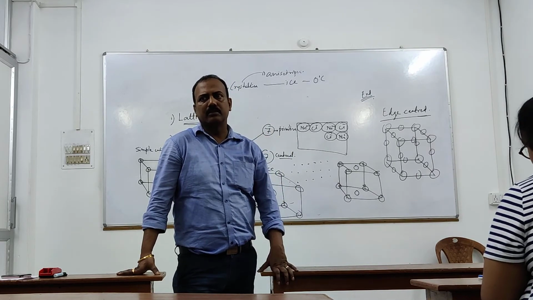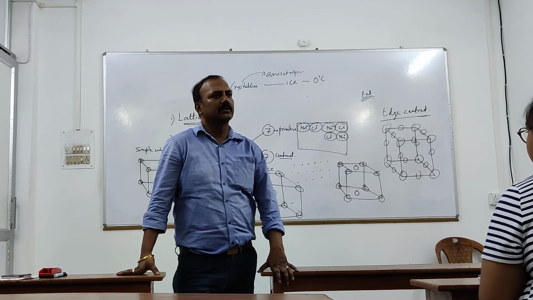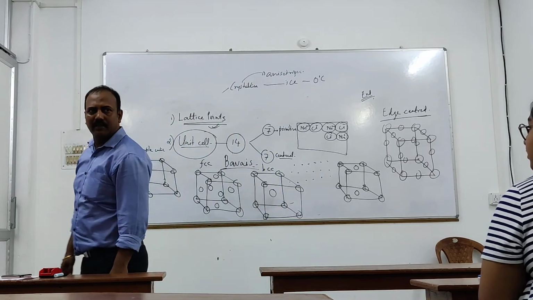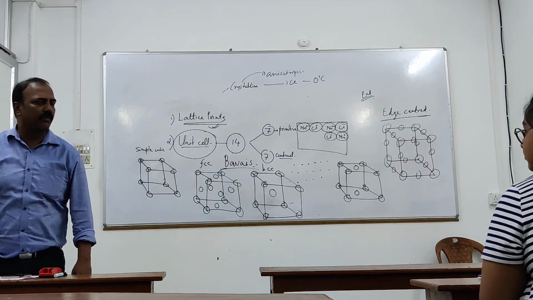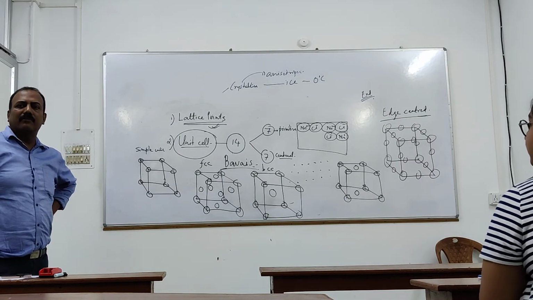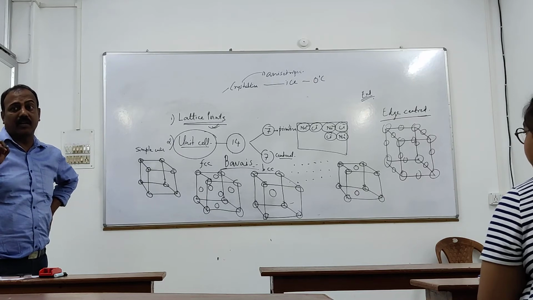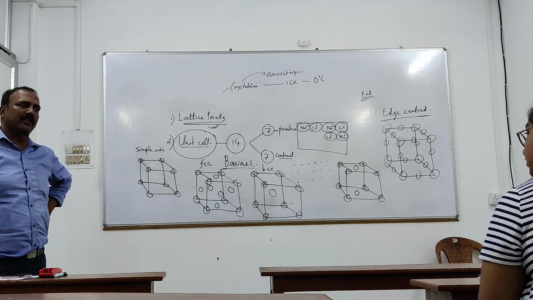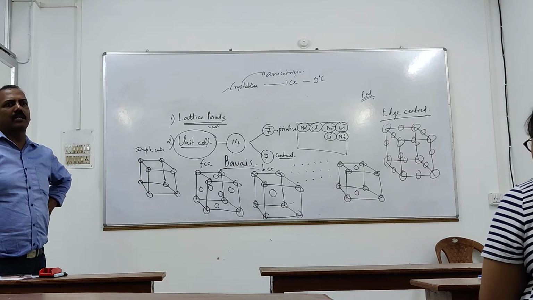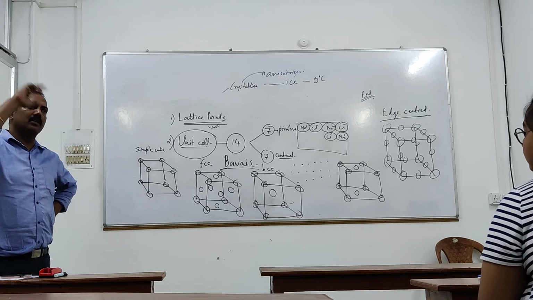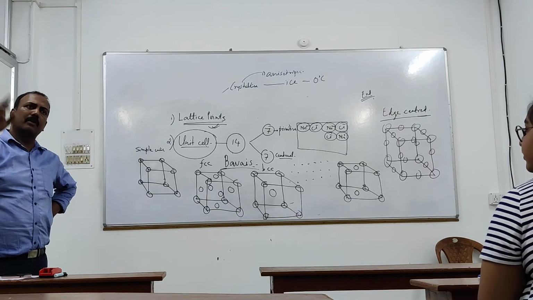What are these? Simple cubic. Simple cubic means what? Only at the corners. Yes, then FCC. Face centered cubic units are where are they present? And at the center of the faces. All the faces. At the center of the faces. Face centered. Okay, center of the faces. Yes. And third type is BCC. Body centered cubic units are at the corners and at the center of the body.